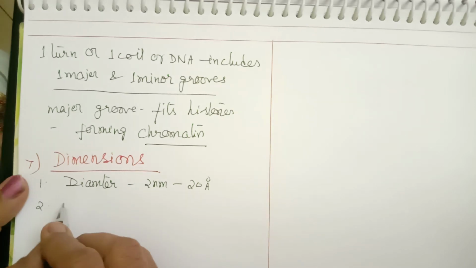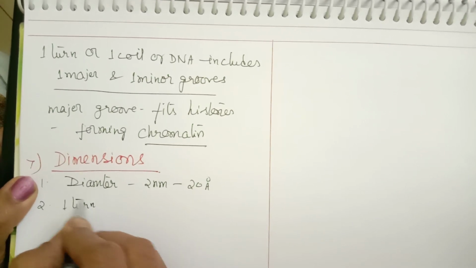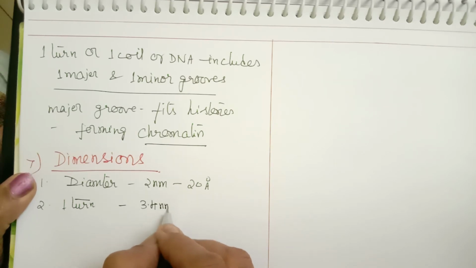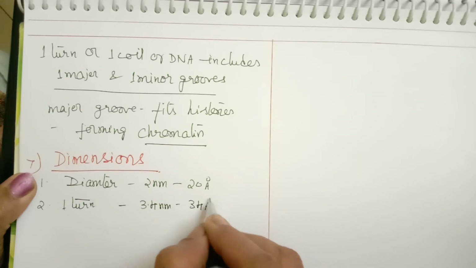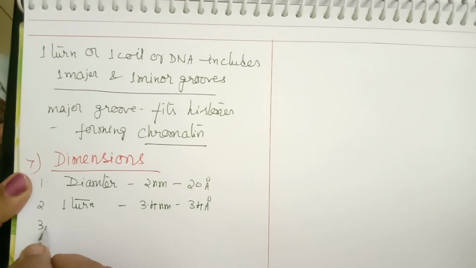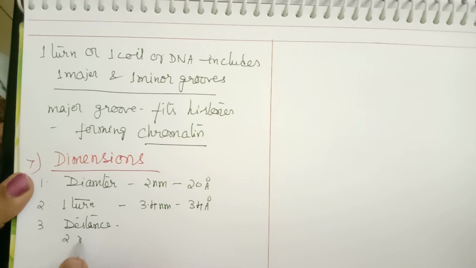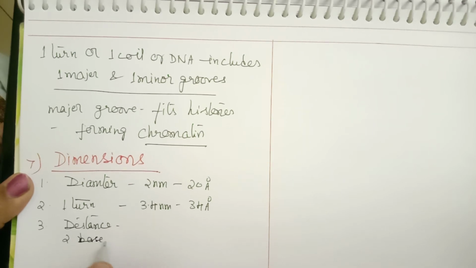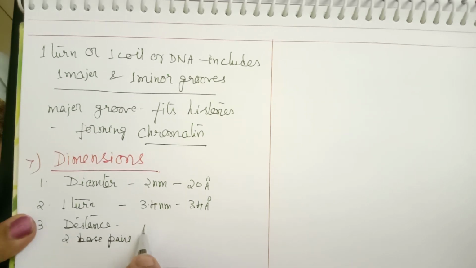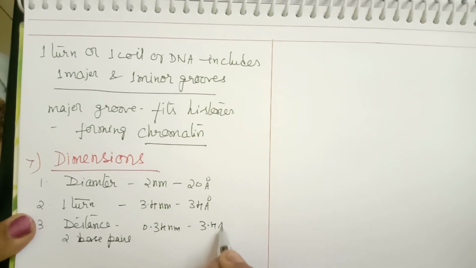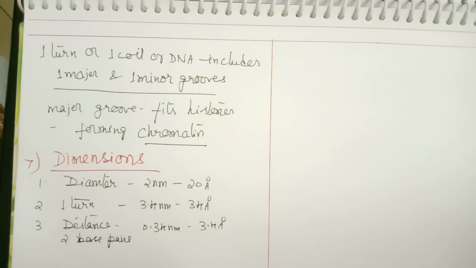Then the length of one turn or one coil is 3.4 nanometers, or 34 Angstroms. Then the distance between two base pairs, that means two steps or rungs of the ladder, is 0.34 nanometers or 3.4 Angstroms.